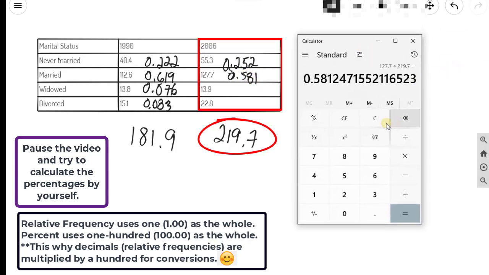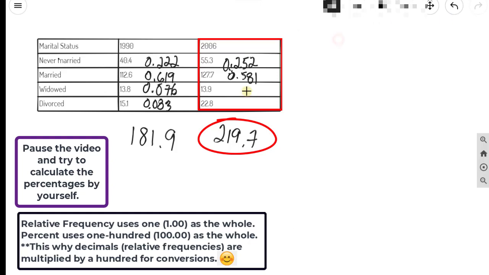Okay. Next group. Bring this over. Clear, clear, clear, clear, clear. Say it with me, everybody. Clear, clear, clear, clear, clear, five times. Okay. 13.9 million divided by 219.7 million. And I have 0.063 or 6.3%. So I'm going to go ahead and scooch this over here.